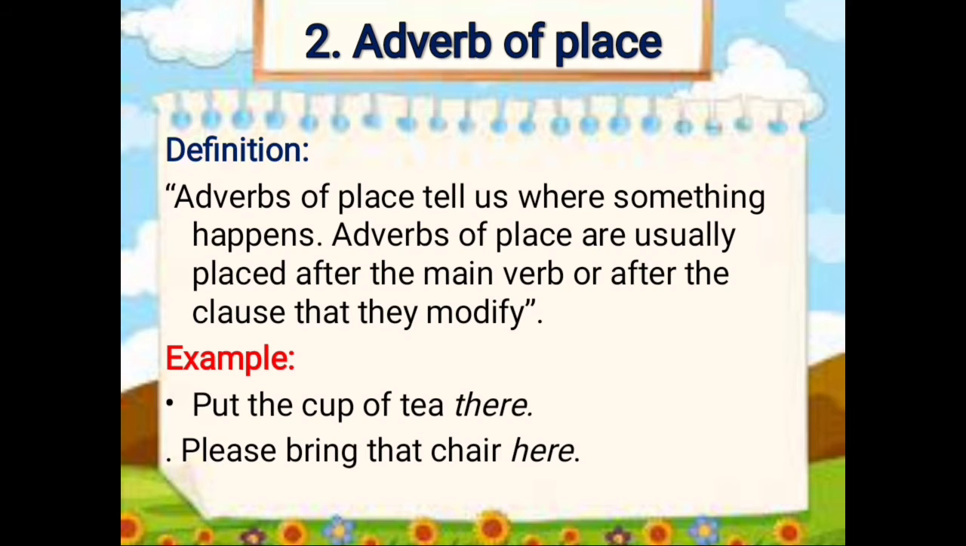The second type is adverb of place. Adverb of place tells us where something happens. Adverbs of place are usually placed after the main verb or after the clause that they modify. Put the cup of tea there. There is what? Adverb of place. Please bring that chair here. Here is what? Adverb of place. The same other words like where, up, down, out, every. So these all are adverbs of place.